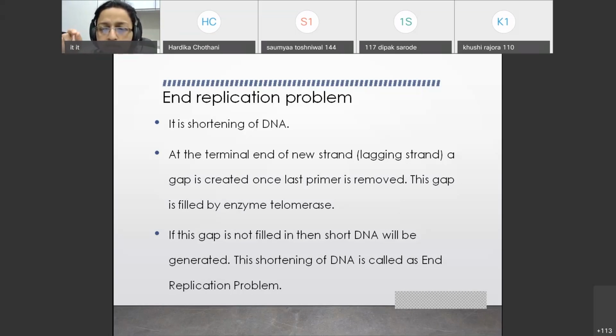Remember this thing. This particular gap is filled by an enzyme called telomerase. But if it is not filled, then shortening of the DNA will be there. This is called the end replication problem. It is nothing but shortening of DNA. In the lagging strand, whenever that gap is created once the primer is removed, this gap is filled by telomerase. If it is not filled by telomerase, then the problem will be there.